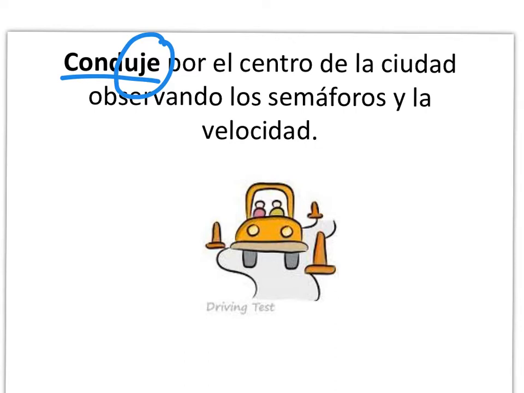I drove through downtown. And let's just recycle some vocab here. Semáforos, what was I doing? I drove downtown and observing what? What are semáforos? ¿Qué son? Stoplights. Muy bien. ¿Y cómo se dice velocidad? Speed limit, right? Or speed, no? Which is easy to remember now because it looks a lot like what word in English? Velocity, which is a fancy physics term for motion. No? Velocidad. Okay, conduje. One-time specific action in the past.